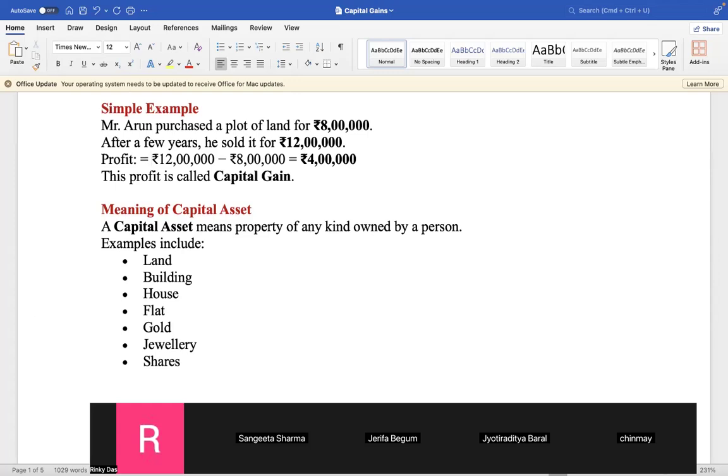Meaning of capital asset: a capital asset means property of any kind owned by a person. Examples include land, building, house, flat, gold, jewelry, shares. What are all these? Capital assets.